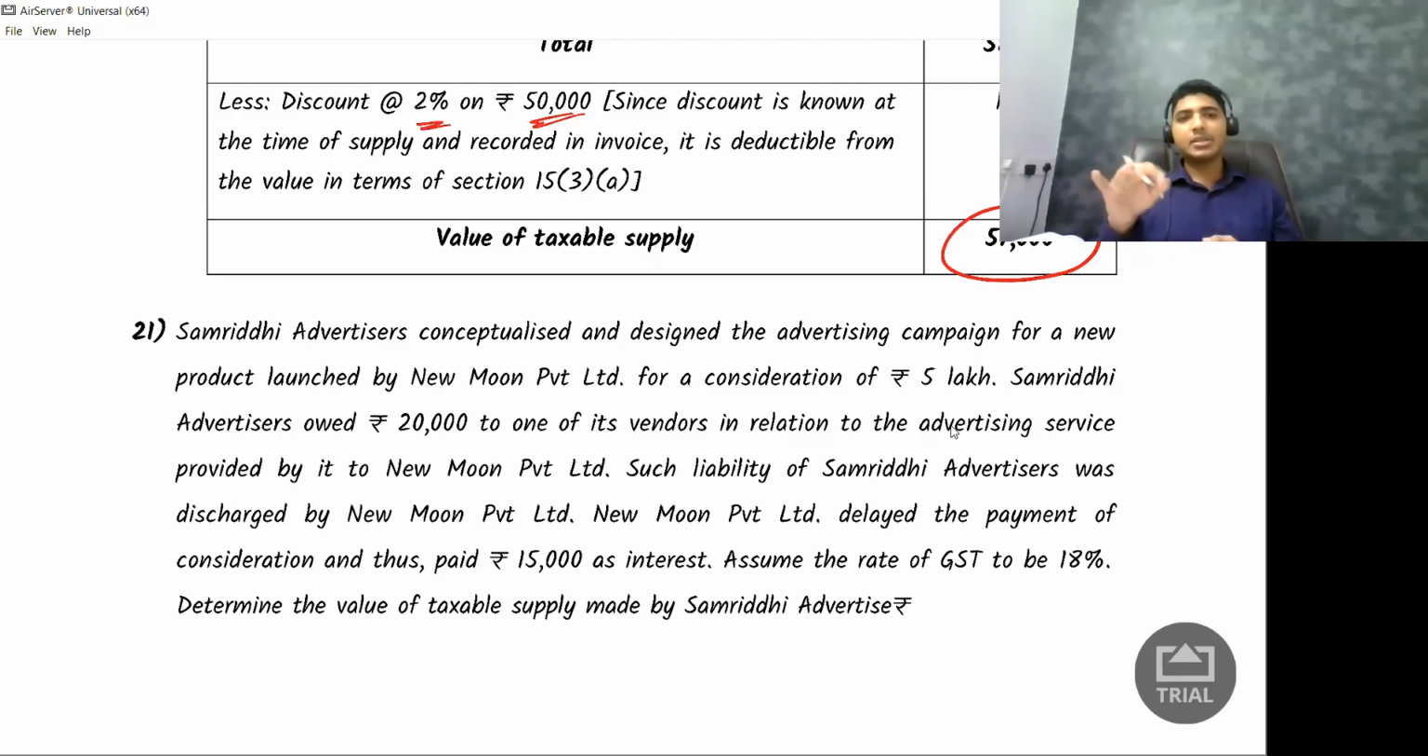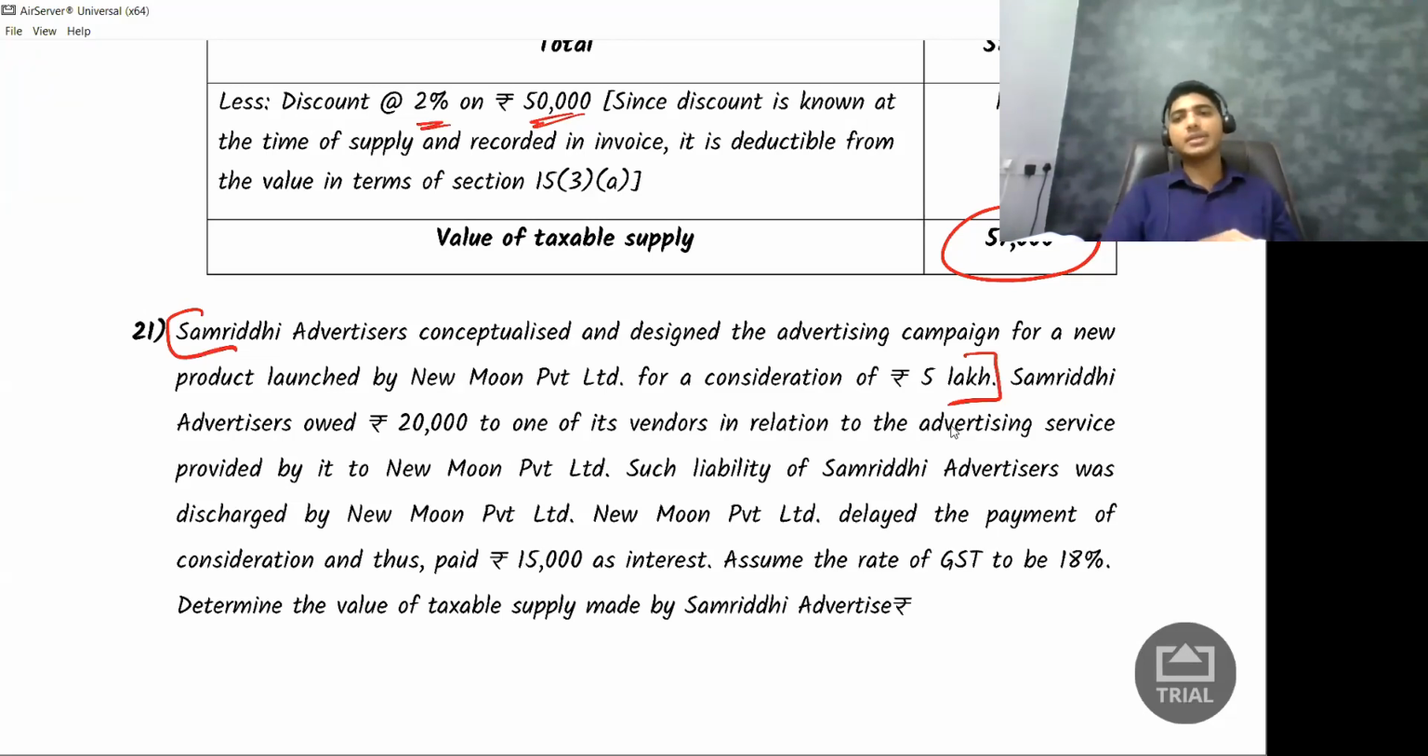Then Samruddhi advertisers owed 20,000 to one of its vendors in relation to some advertising services provided to New Moon Private Limited. Such liability of Samruddhi advertisers was discharged by New Moon Private Limited. Okay. So this is one simple line. This is one particular point. What is the consideration which is agreed? That is 5 lakh rupees.